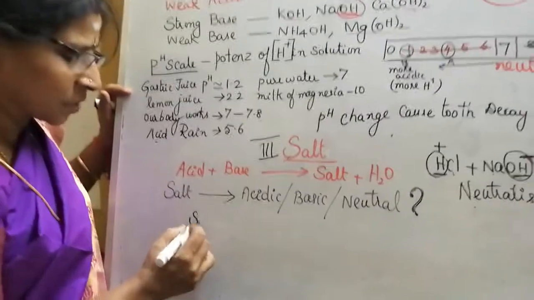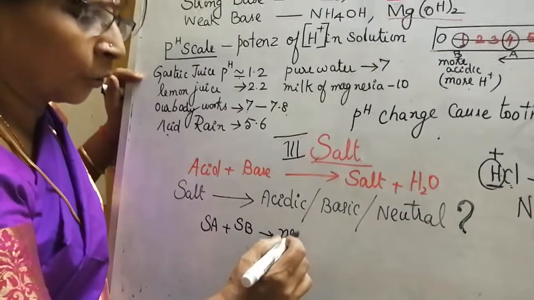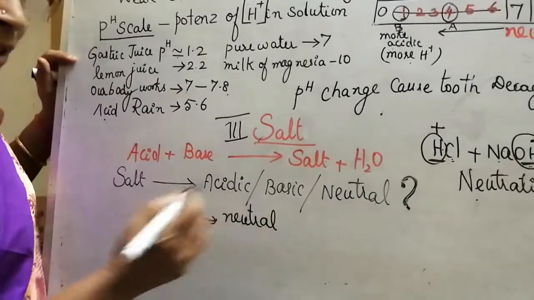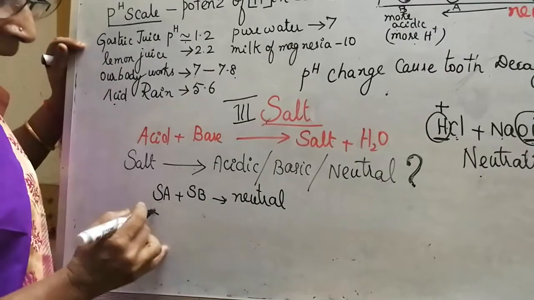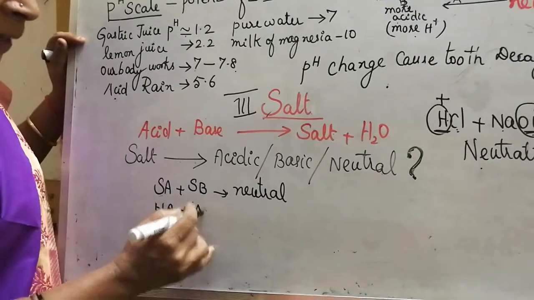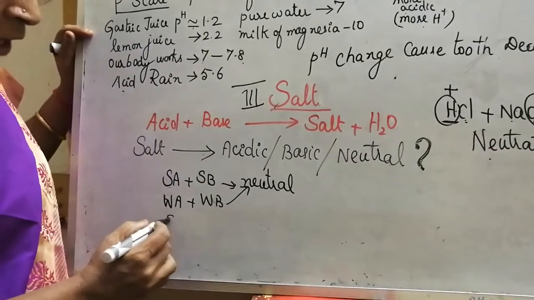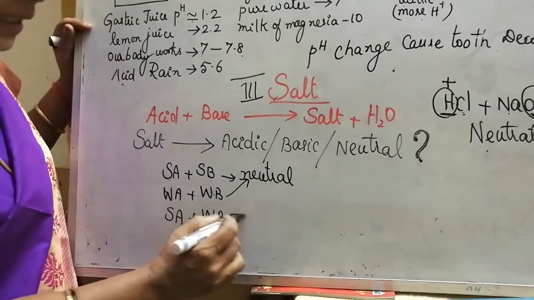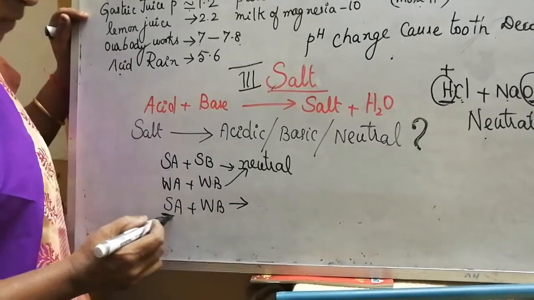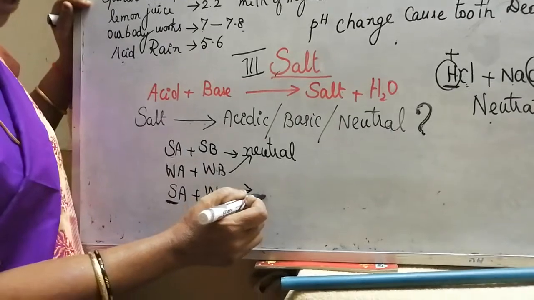If the acid is strong and the base is also strong, then you will get a neutral salt. If you have a weak acid and a weak base, then also it will be neutral in nature. If you have a strong acid and a weak base, then whichever is strong, that will be the nature of the salt.